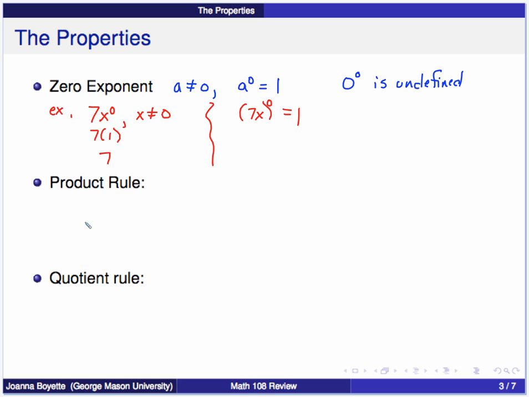The product rule says if I have a number a to the m times a to the n, that equals a to the m plus n. I can add exponents as long as the base is the same. So examples of this: if I have x squared times x cubed, I go ahead and add these, combine, and have one base, 2 plus 3, and that gives me x to the 5th when I simplify.